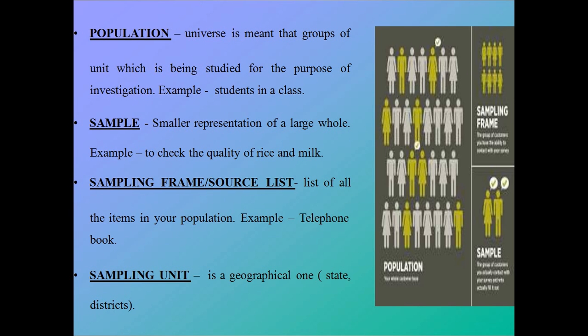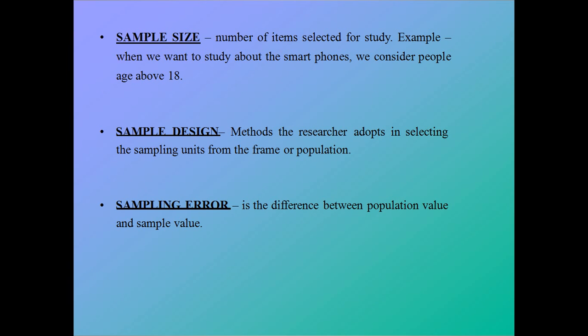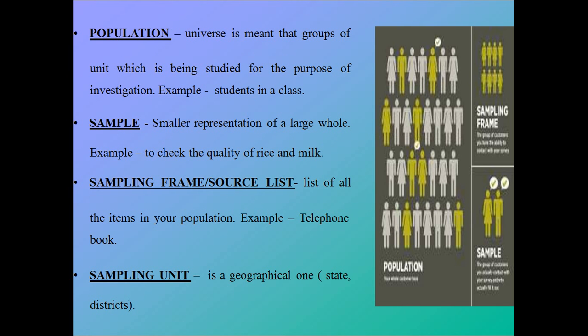Next is sampling frame and source list. Basically, the sampling frame describes the list of objects which you are applying in the sample. Which city, which district, which particular locations, what particular type of magazine, book or other materials you are using to collect that particular sample. Next is sampling unit. It defines the geographical unit only. Whether it is a district, any city, any locality, you can define from which you are collecting your samples.